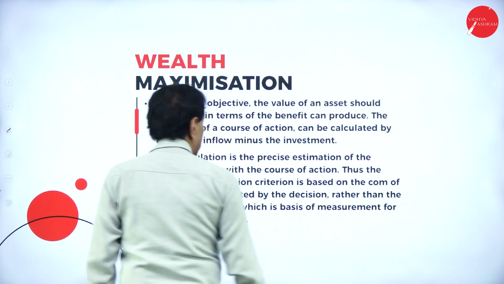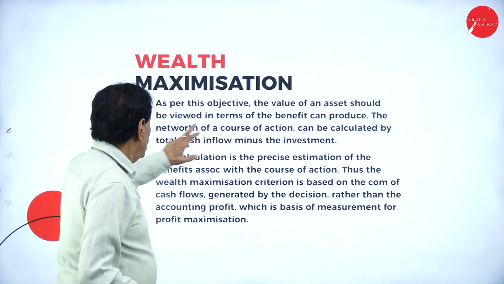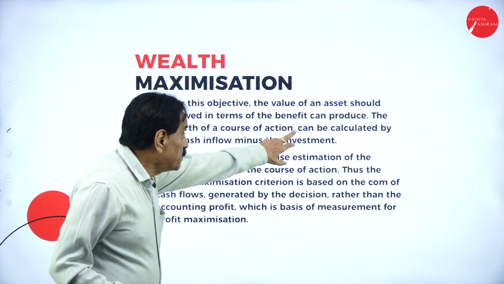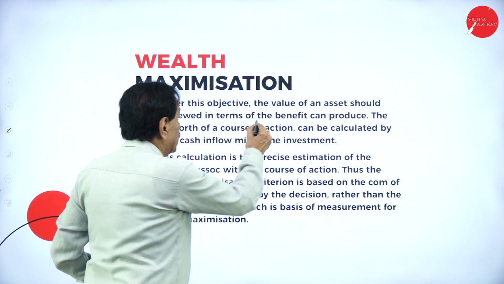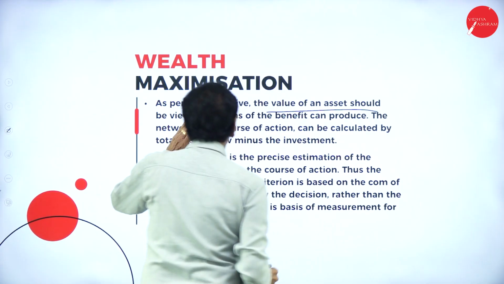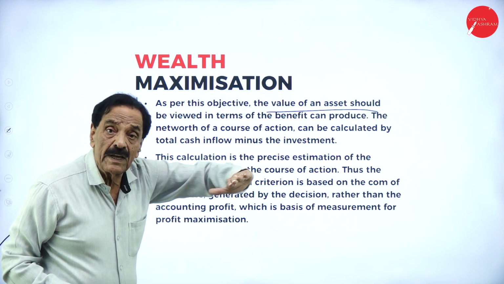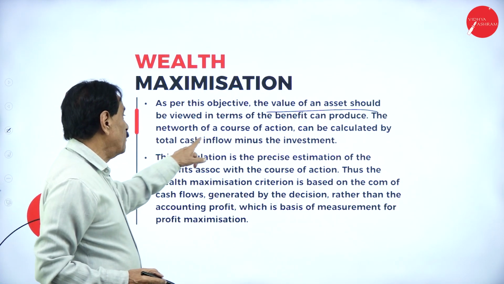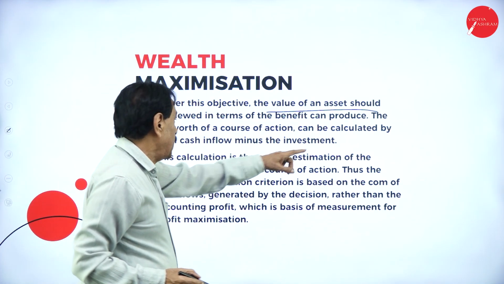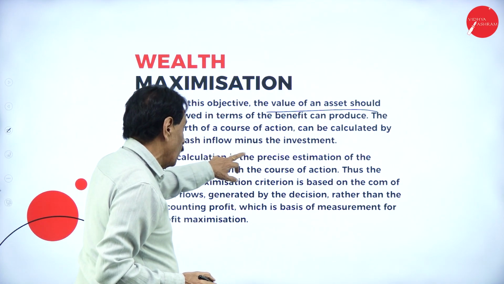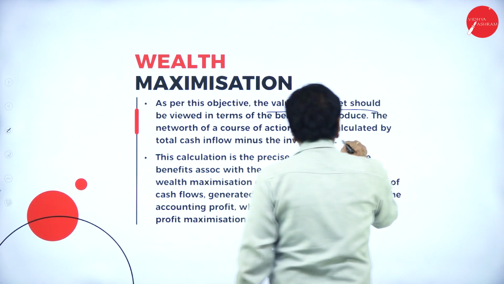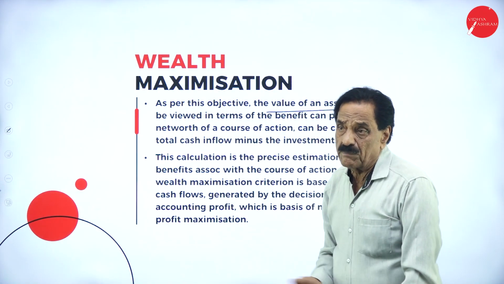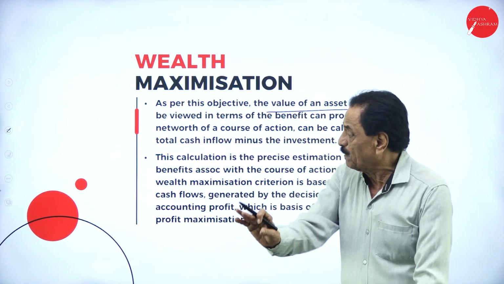As per the objective, the value of an asset should be viewed in terms of the benefit they can produce. This is important. The value of an asset should be viewed in terms of the benefit they can produce. The net worth of a course of action can be calculated by total cash inflow minus the investment. Whatever the cash inflow, deduct the investment, and what remains is the surplus.